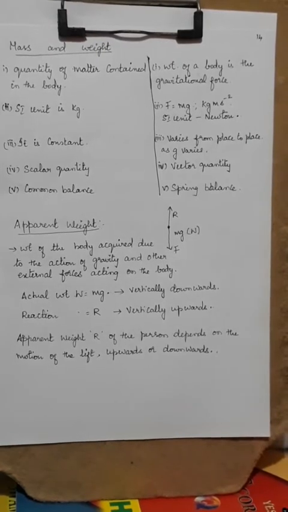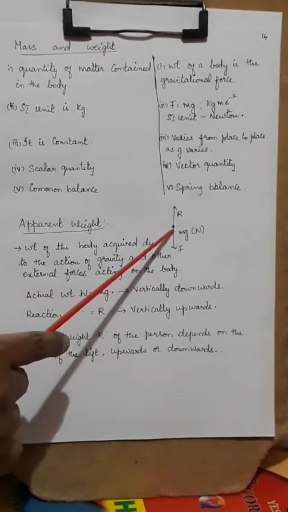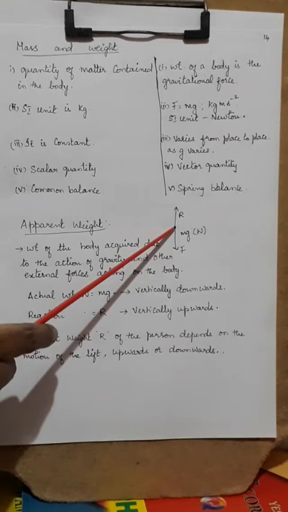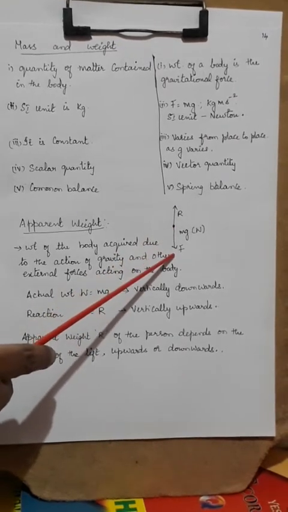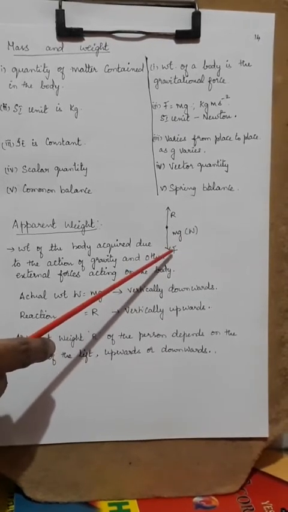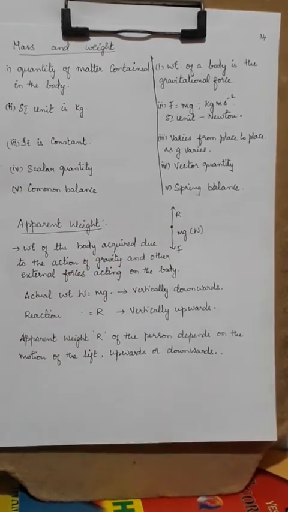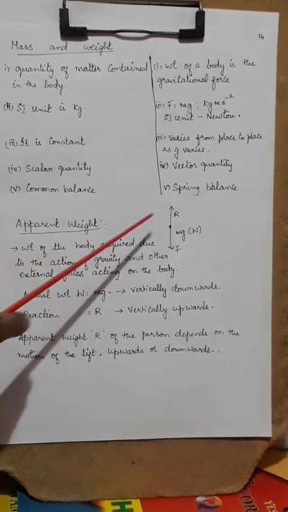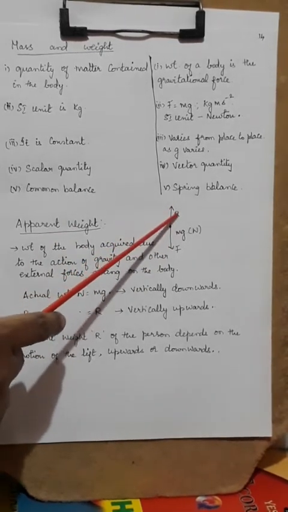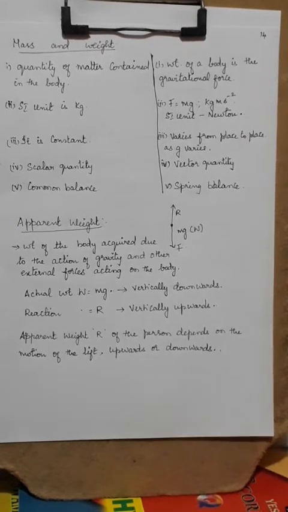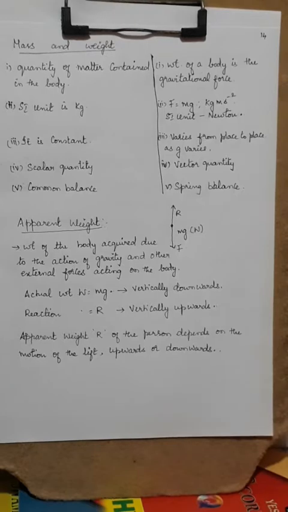Why does this take place? Let us consider a man as an object. A man also has some weight. So there is a force acting downwards, which is m into g. And we have studied that whenever there is an action, there will be a reaction to it, which is R, acting upwards. Because of this, there seems to be a change in your weight when a person moves upwards or downwards.